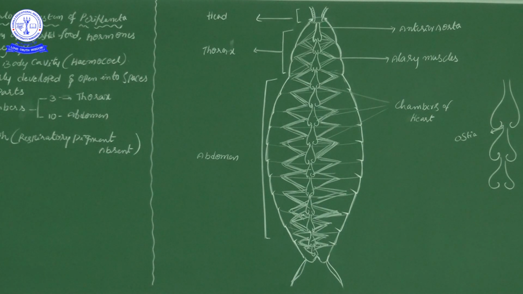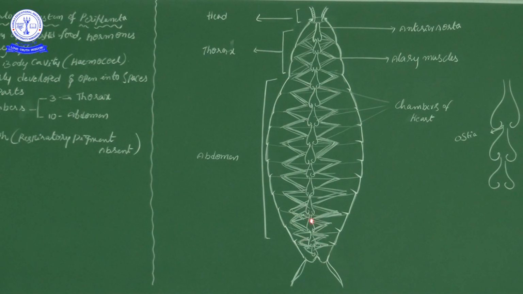heart. Through each and every ostium blood will enter, because blood fills the outside of the heart, that is, the total body cavity is filled with blood. So that blood will enter the appropriate or suitable heart chamber.